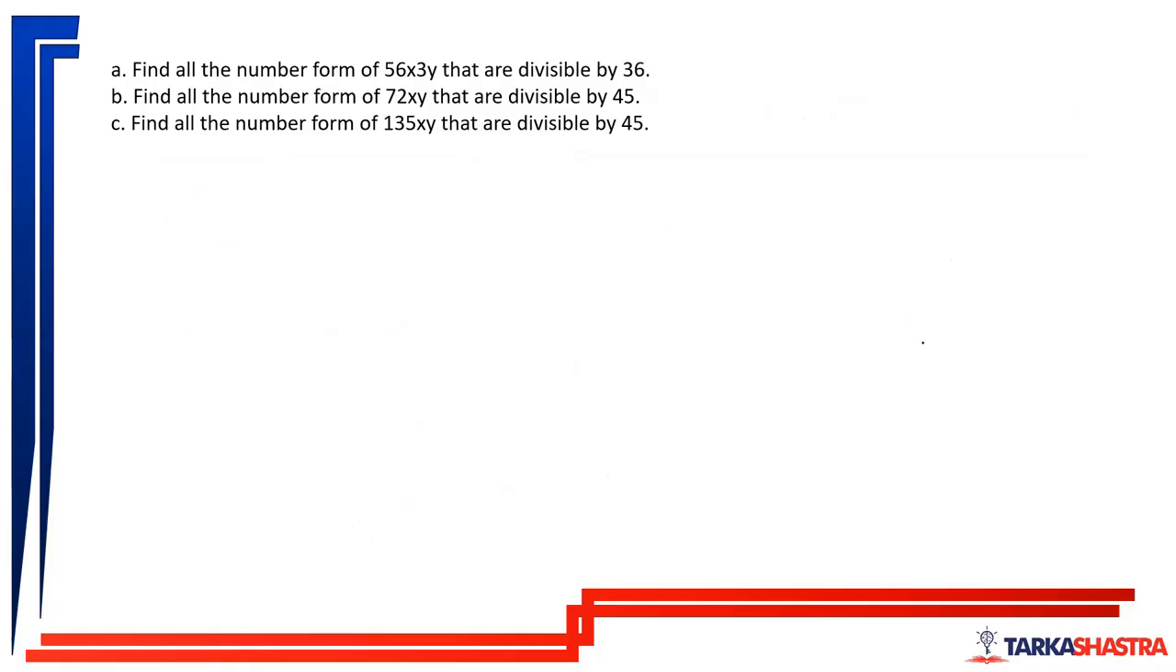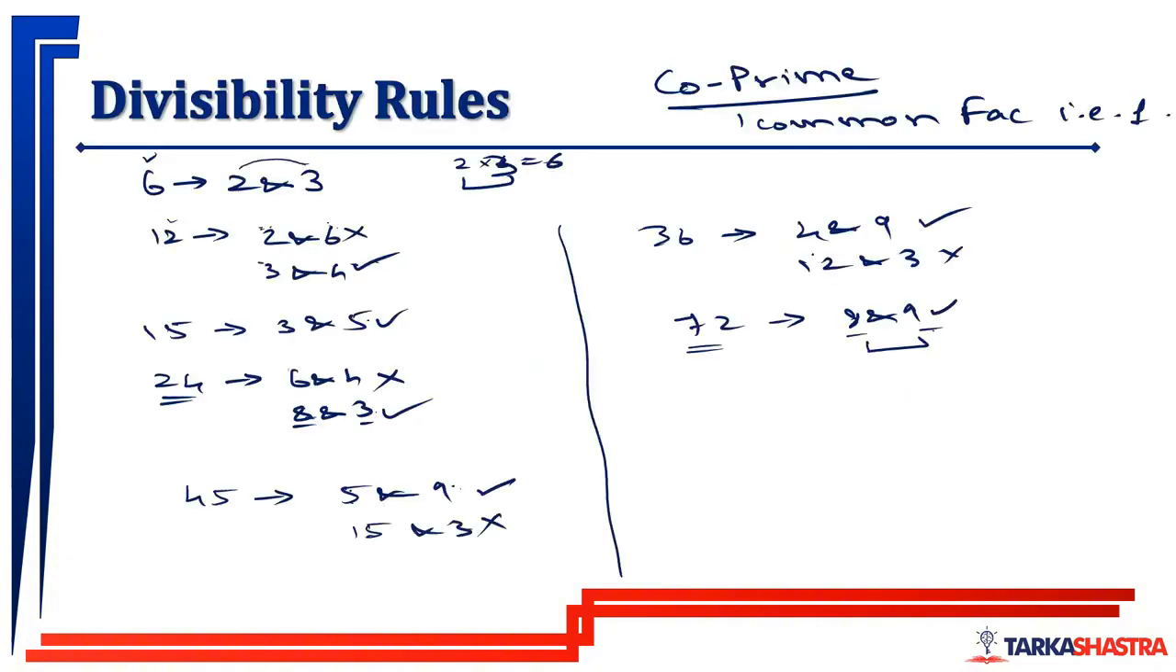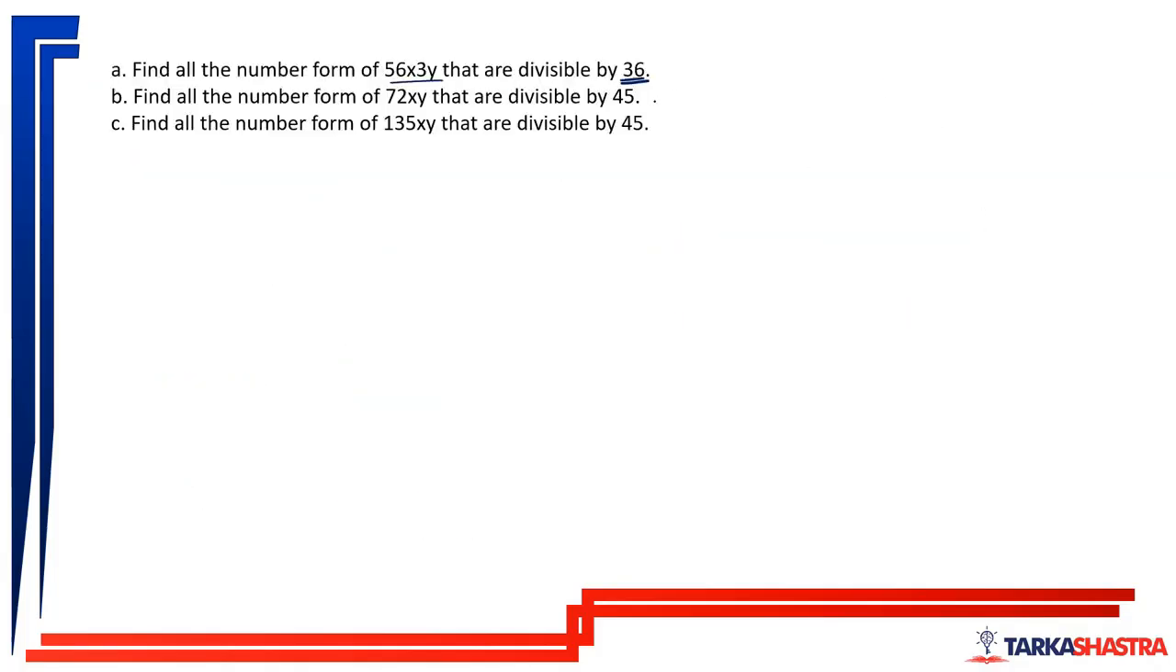If you get it, good. If you don't get it, you can check the solution which I am doing. Okay, now 5, 6x, 3y. Find all the numbers of the form 5, 6x, 3y that are divisible by 36. Just now we saw the divisibility of 36 is 4 and 9. So if the number is divisible by 4 and also by 9, then the number will be divisible by 36.